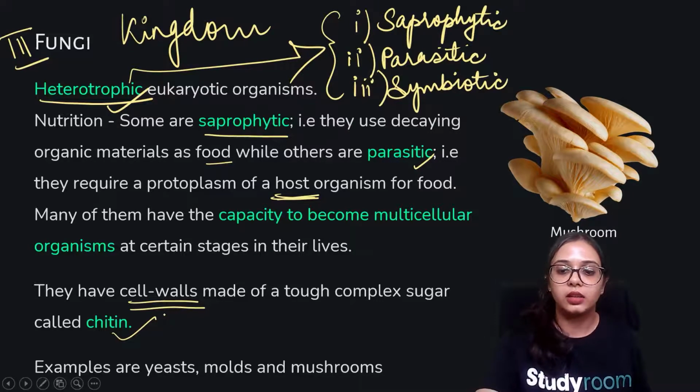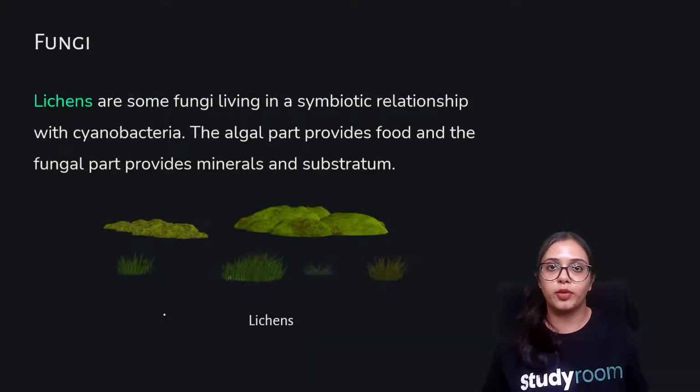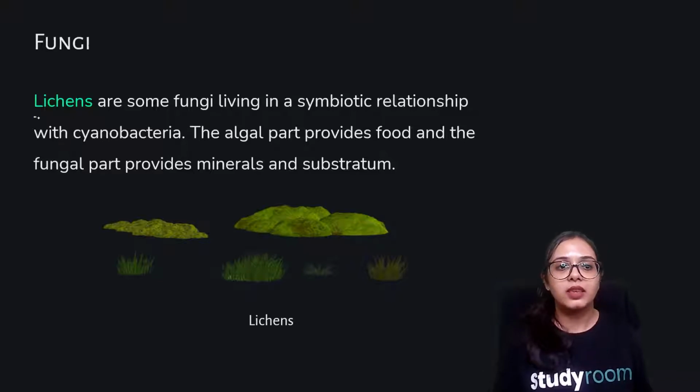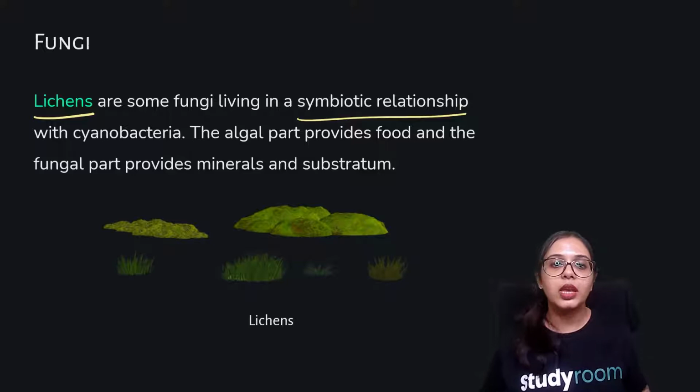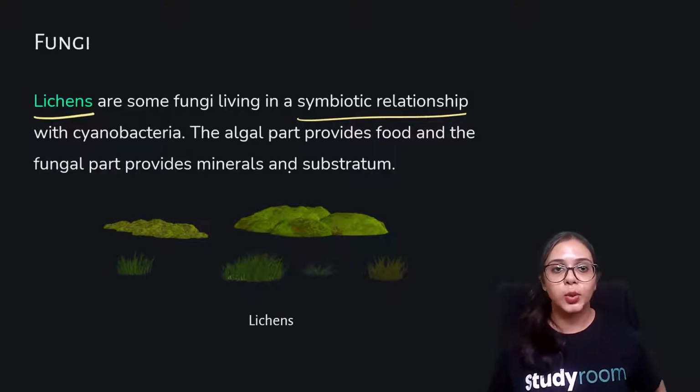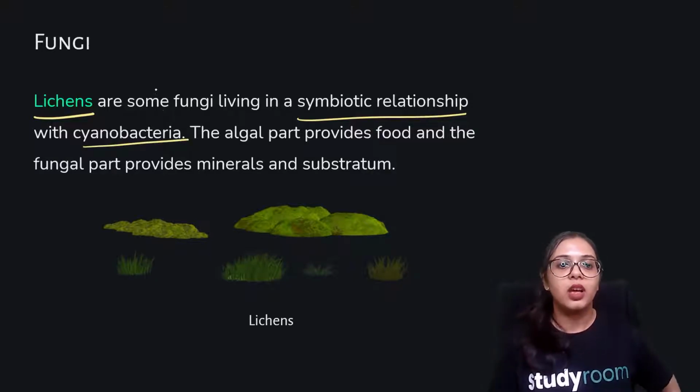Regarding the third mode of heterotrophic nutrition, you can see it in lichens, which have a symbiotic relationship. They basically live together with cyanobacteria.